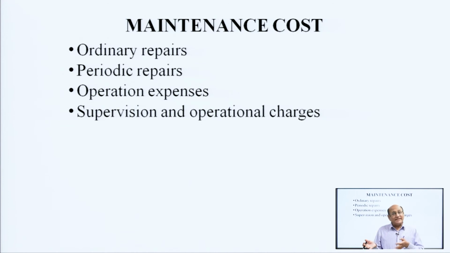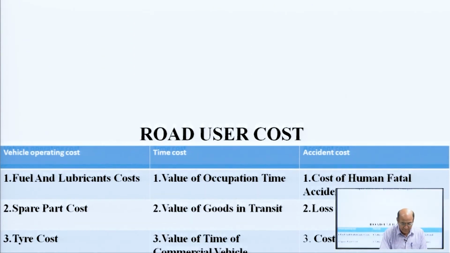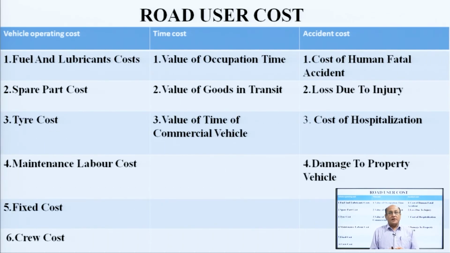Operation expenses are also included in maintenance cost. During operation, supervision and operations charges are also included in the maintenance cost. Then come to the road user cost, and some parts of this road user cost are hidden. We cannot exactly evaluate how much cost will be involved.